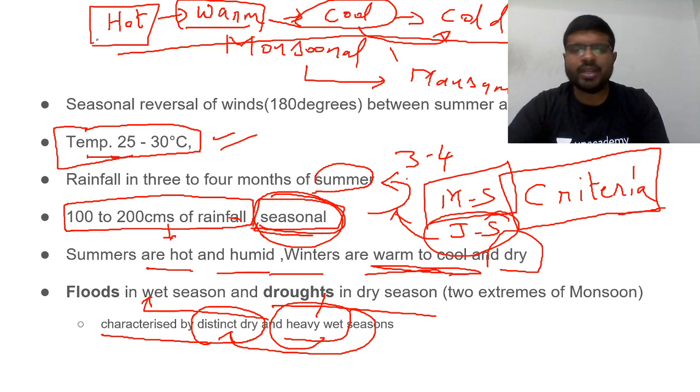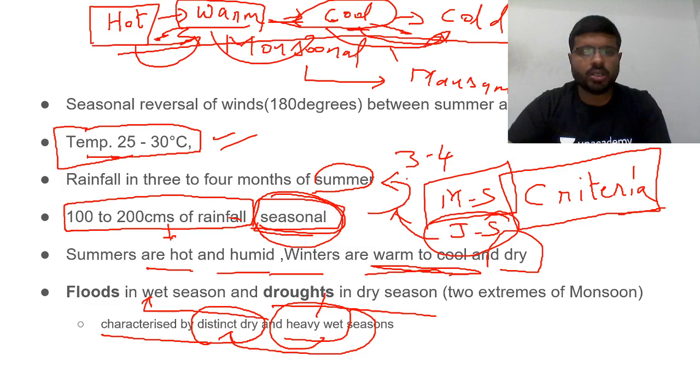If I say hot and cold, everyone will understand. There is no doubt about that. But if I say hot to warm, what is warm, what is hot? You need to understand the difference. What is warm and cool? What is cool and cold? That variation you have to understand. As these are varying, the biomes also will be varying from here to here.